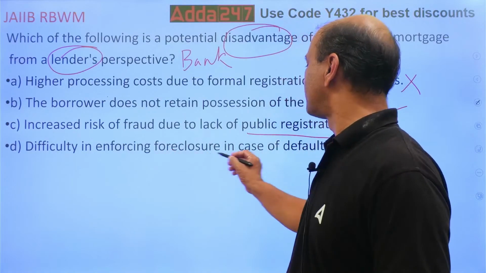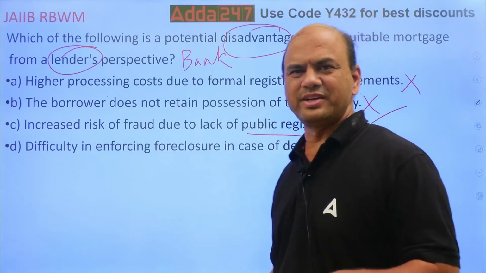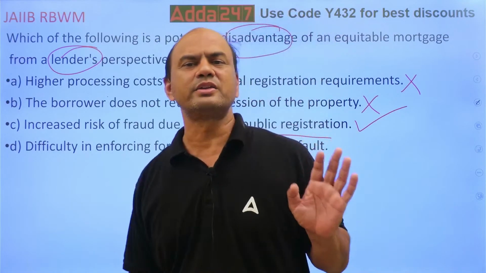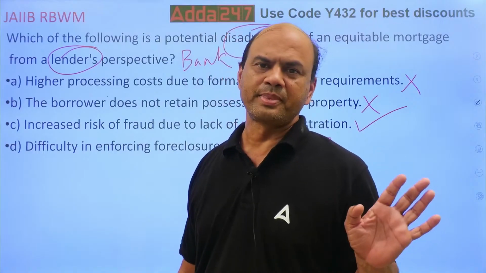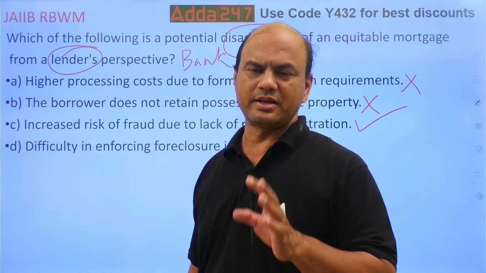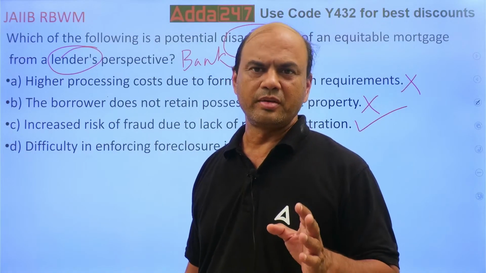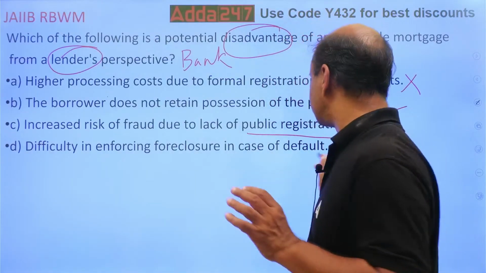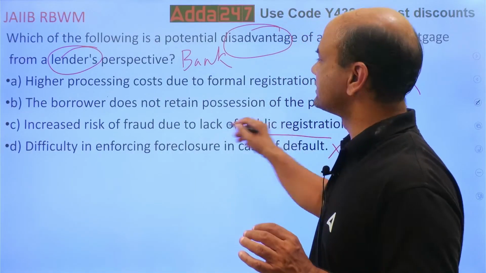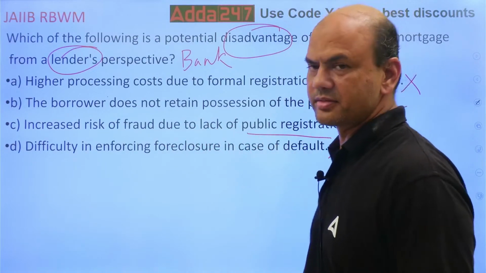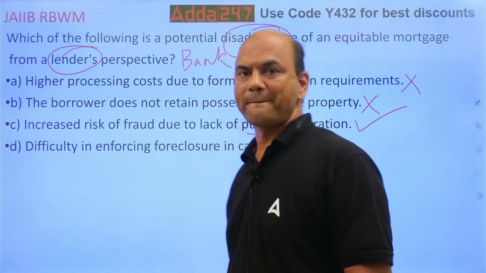Difficulty in enforcing foreclosure in case of defaults, not there. Let it be any type of mortgage. Courts have given clear jurisdiction that once it is a mortgage, let it be equitable or registered or anyone, the bank has a right if it's a default. So this is also out. Only this is in: increased risk of fraud due to lack of public registration.